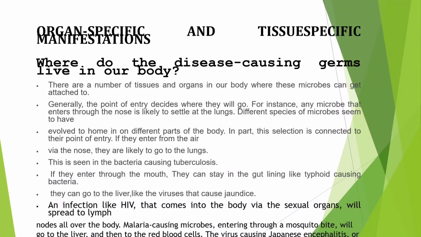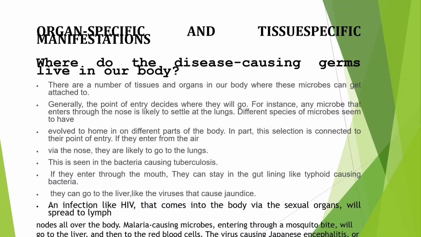Different species of microbes have different homes. They can enter through the air, through the nose, and go to the lungs. An example is tuberculosis. If they enter through the mouth, they can stay in the gut lining, like typhoid-causing bacteria. They can go to the liver, like hepatitis A and B, and cause jaundice.